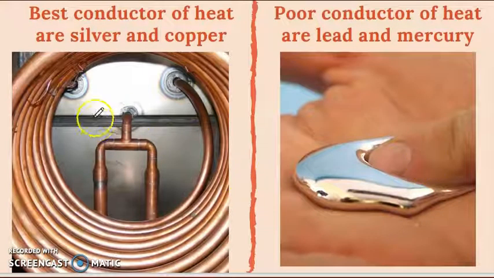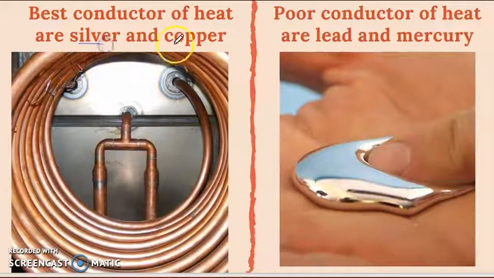The best conductors of heat are silver and copper, and the poor conductors of heat are lead and mercury. Mercury is the only metal which is in liquid form, whereas all the other metals are hard solids at room temperature. Okay.